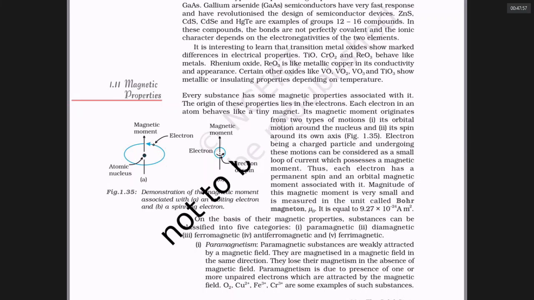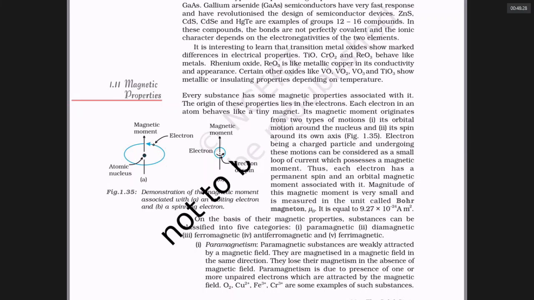So if you put a material that has an unpaired electron in a magnetic field, it is weakly attracted. That is called paramagnetism. To what extent it is attracted by an external magnet depends on how many unpaired electrons it has per atom. The formula to get this measure for magnetic moment is root of n into n plus 2, where n is the number of unpaired electrons an atom has in the valence shell. Root of n into n plus 2.